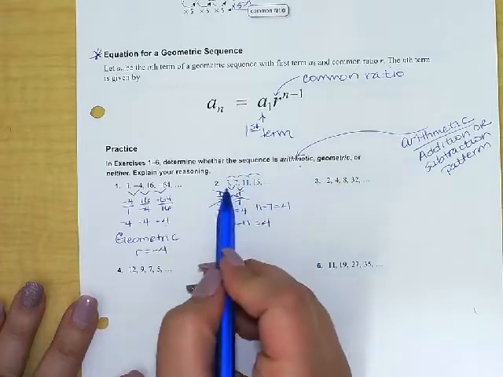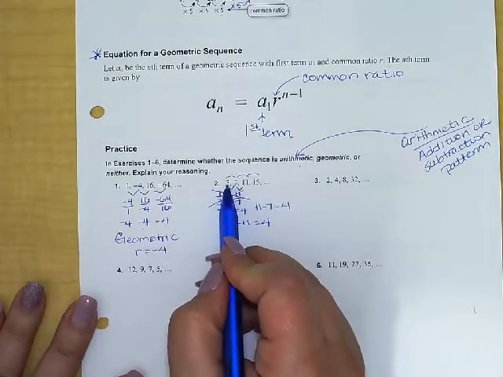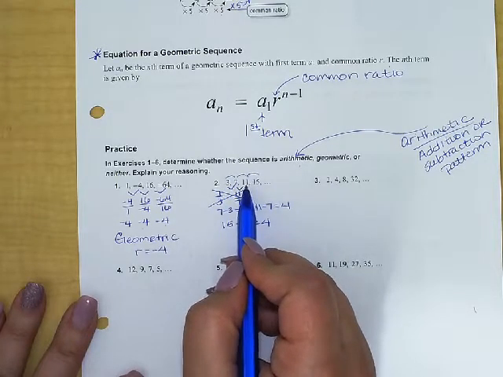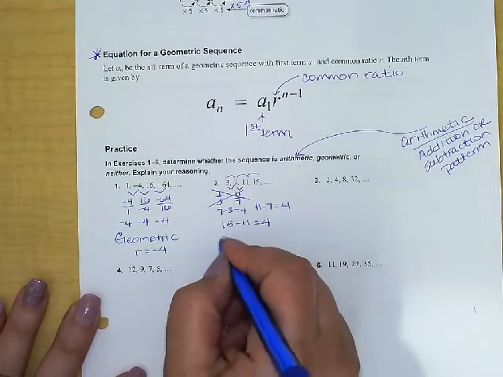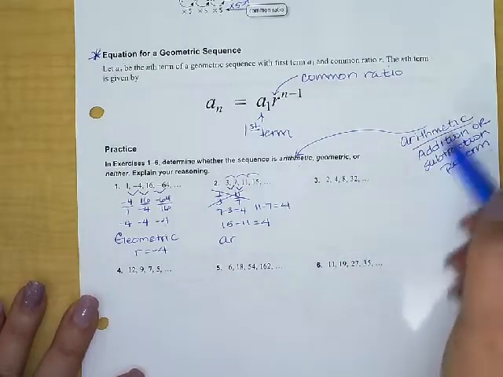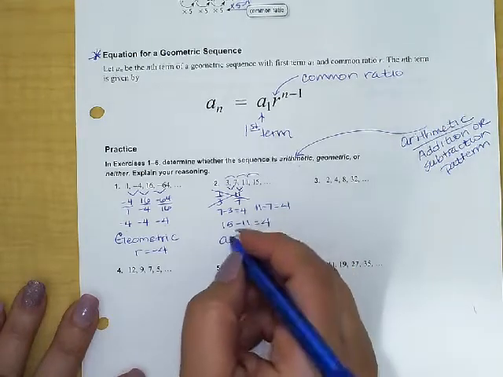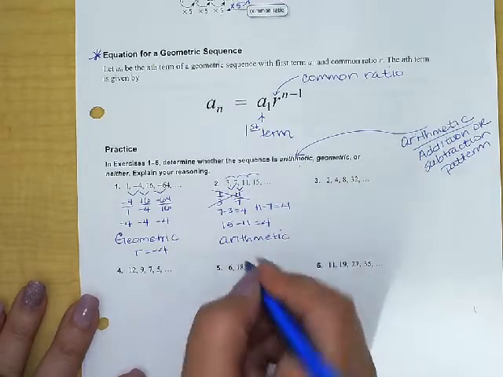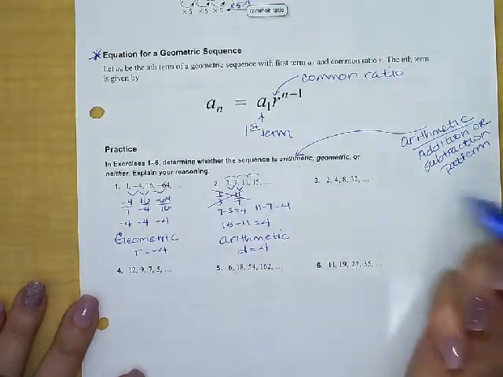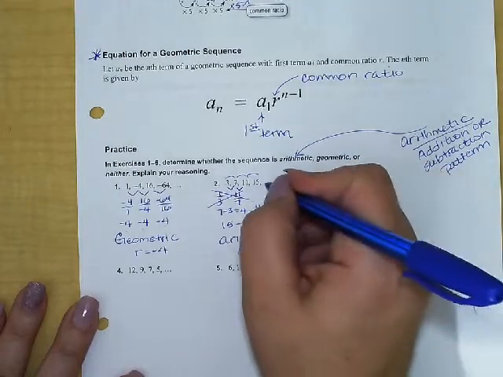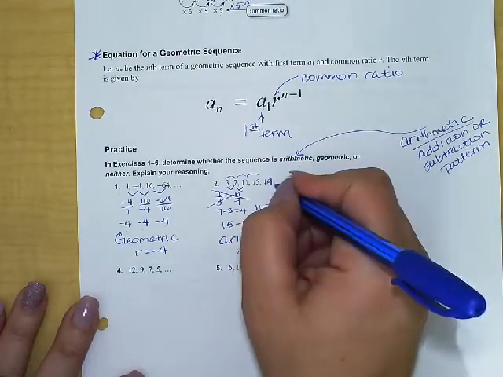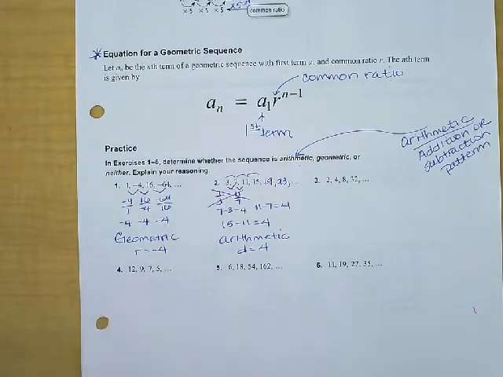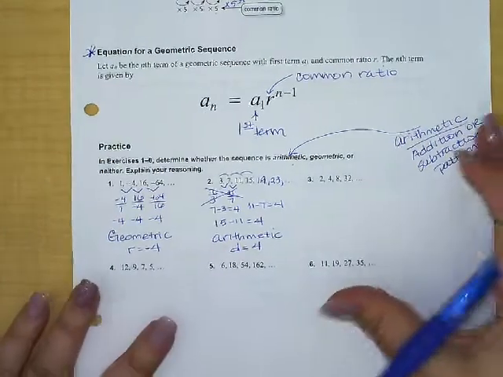Okay, so because this is an addition pattern where the sequence is being generated by adding the same number every time, 3 plus 4 is 7, 7 plus 4 is 11, 11 plus 4 is 15, then this is arithmetic. Arithmetic sequences are the ones that have an addition or subtraction pattern. This is arithmetic, and that common difference would be the 4. In fact, I could use that 4 and extend this and realize, oh, the next number is going to be 19, and the next one would be 23, and so on if I wanted to extend it a little bit further.